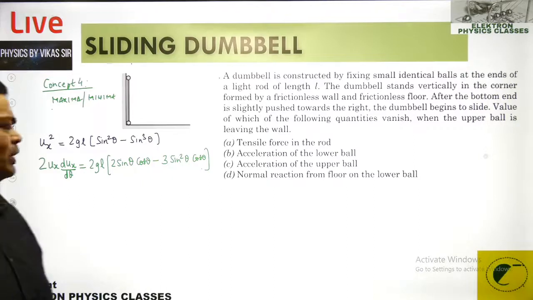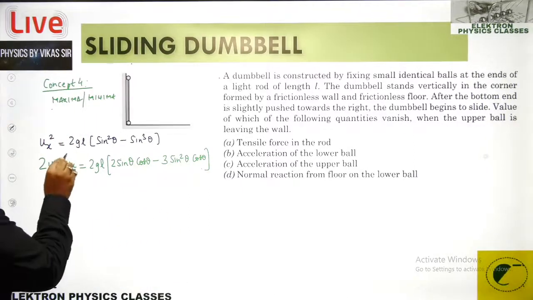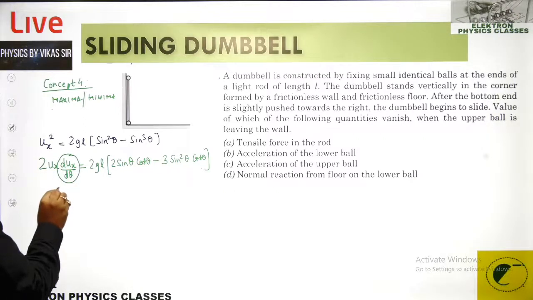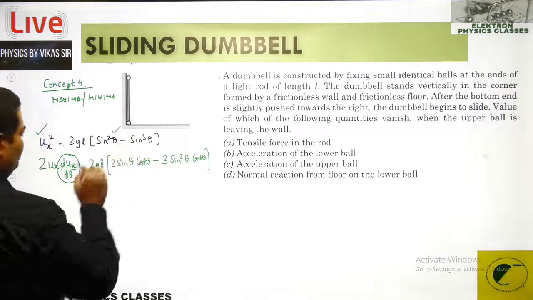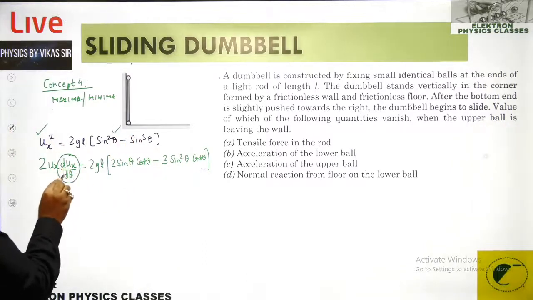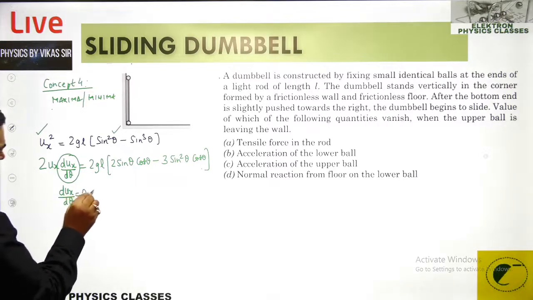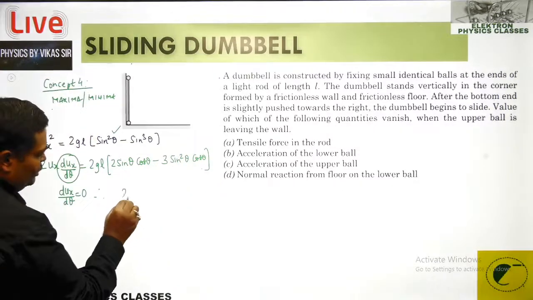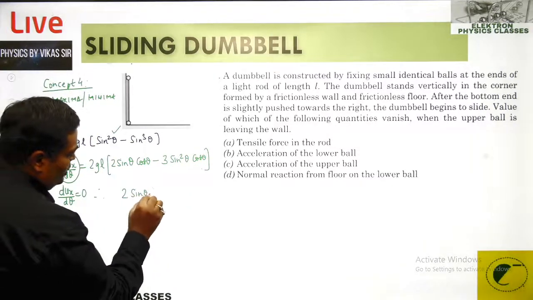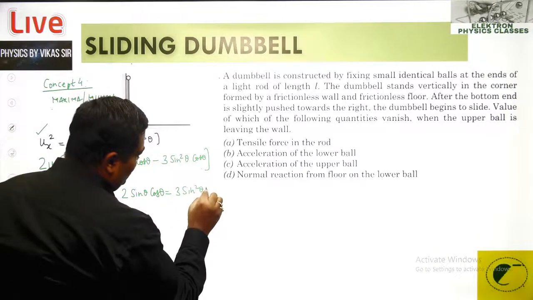Right? So that's what I have done. I have differentiated this, and then as a rule for the maxima minima, this term that is dux upon d theta, because I am maximizing this with respect to theta, should become equal to 0. So therefore this particular term should become 0. So I have 2 sine theta cos theta as equal to 3 sine square theta cos theta.